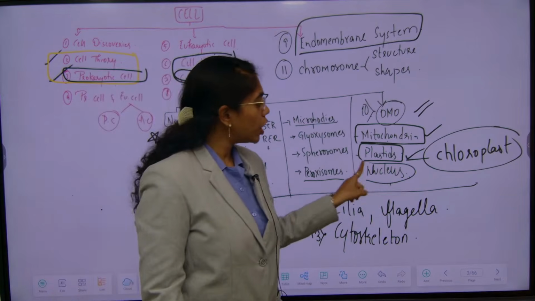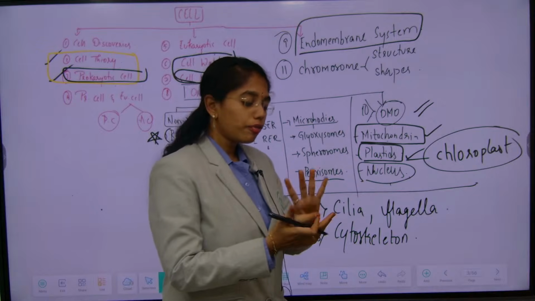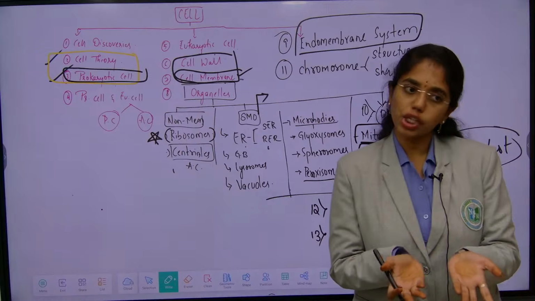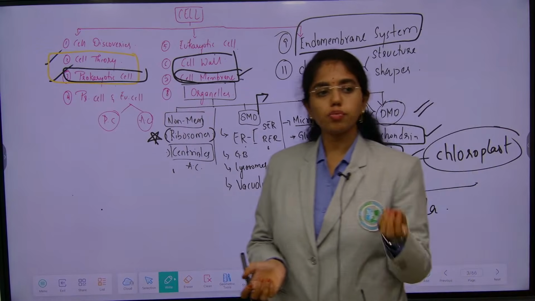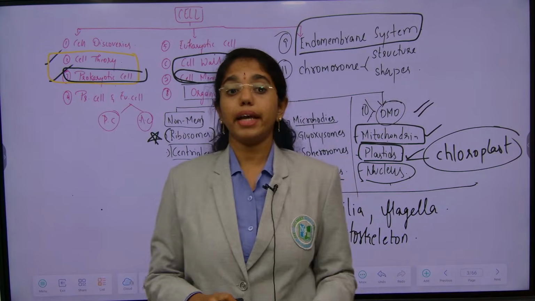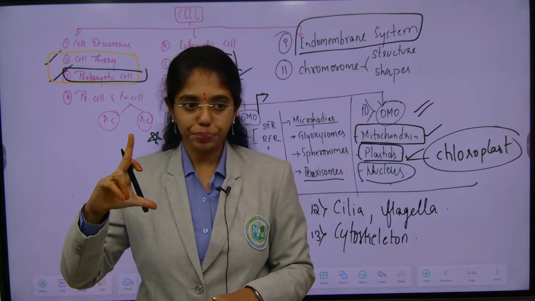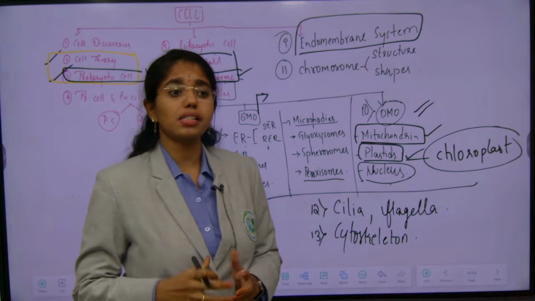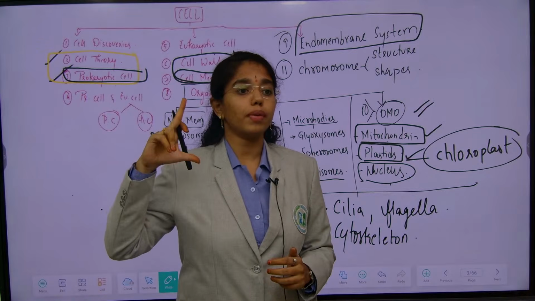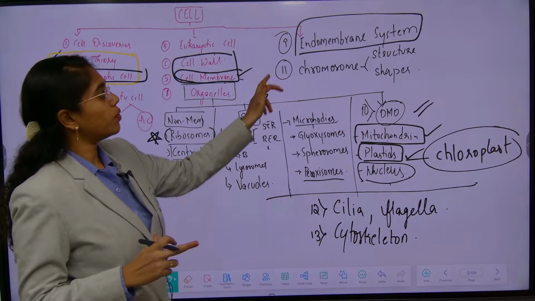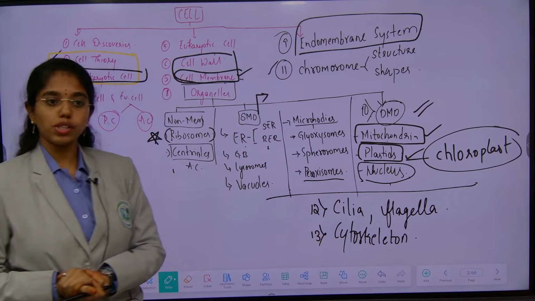Next, the nucleus. You will be learning all the 4 components of the nucleus, and inside the nucleus what is present? Genetic material. Genetic material is mostly in the form of chromatin, but when cell division is activated, you can see chromosomes at the end of prophase. A clear structure of the chromosome is visible. That chromosome structure and shapes you will learn at the end of this chapter.